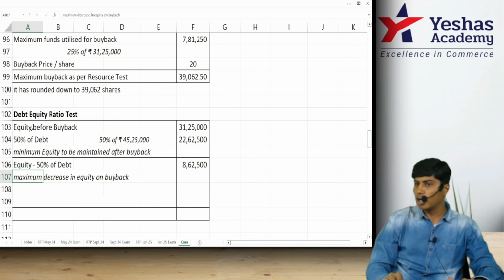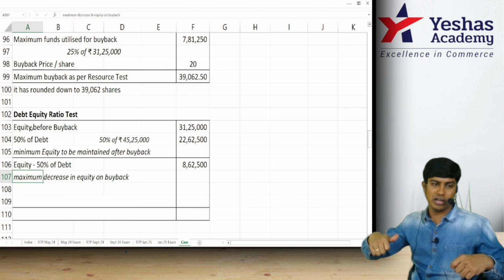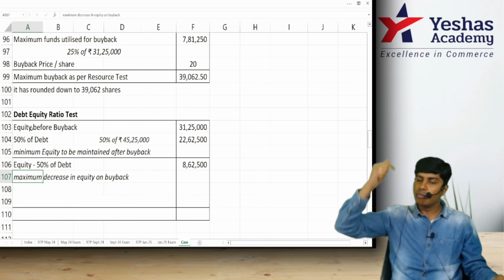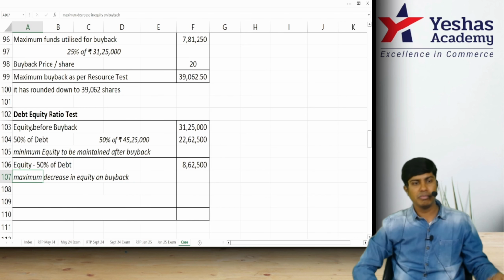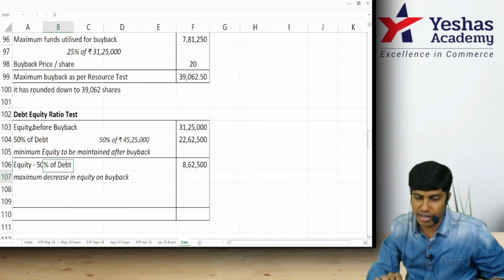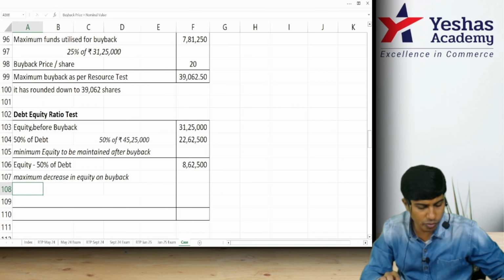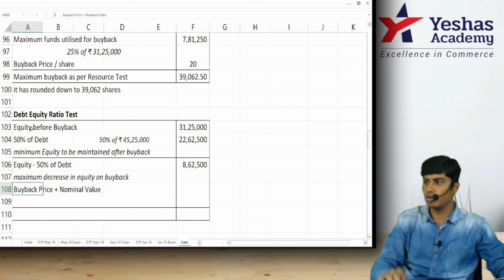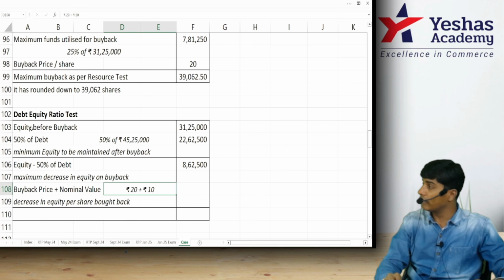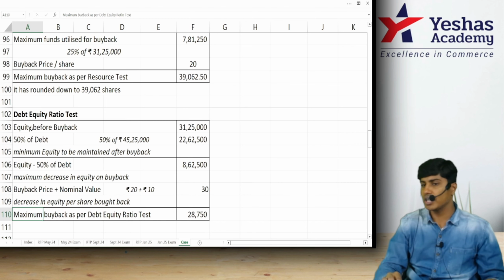For each share bought back, how much will there be decrease? It will be decreased by buyback price plus nominal value. Nominal value of shares bought back will decrease equity share capital. Premium on buyback will reduce security premium. Again, nominal value will reduce reserves for CRR. So this is our numerator, 862,500, equity minus 50% of debt. Denominator, what do we take? Buyback price plus nominal value. How much is buyback price? 20. And then nominal value 10. Divide this by 30. You will get 28,750 as the shares.